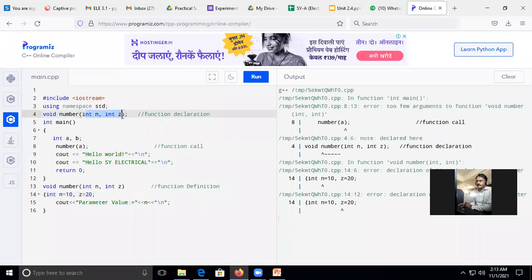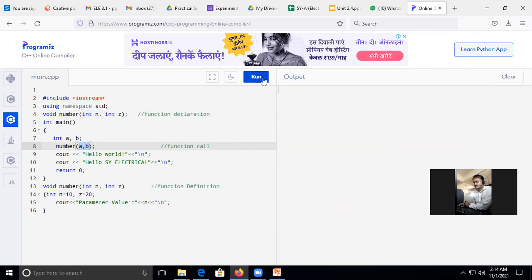When I declare, I have declared two parameters, or let's say two arguments. In the definition also, I have two parameters. But when it is called in the main function, I have passed only one parameter. So again, we need to be very clear. The number of parameters passed in the declaration, I need to pass those many parameters while calling the function. Okay, now just check. I will run the program again.